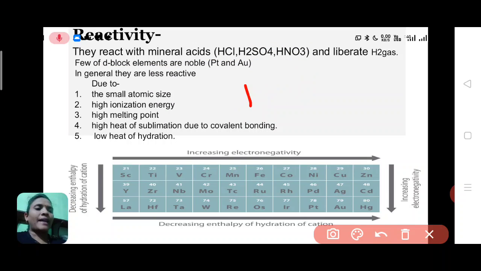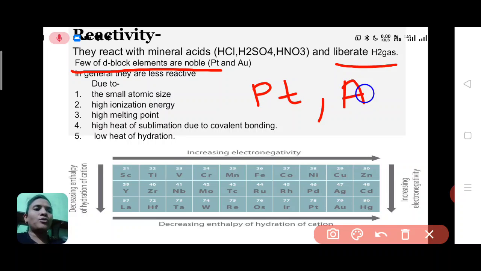So when reacting with mineral acid, they liberate H2 gas. Which gas? That is H2 gas. So few of the d block elements are noble. That is platinum, Pt, or gold, Au. This platinum and gold are noble elements.